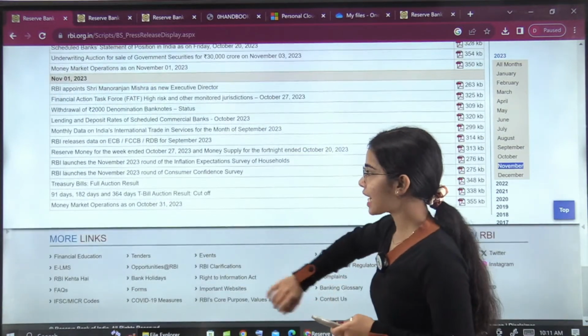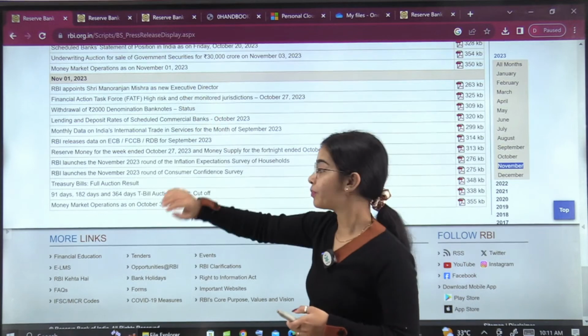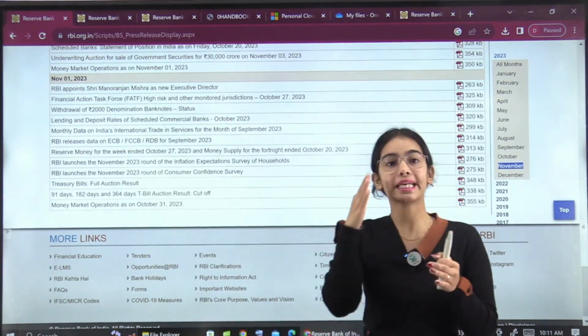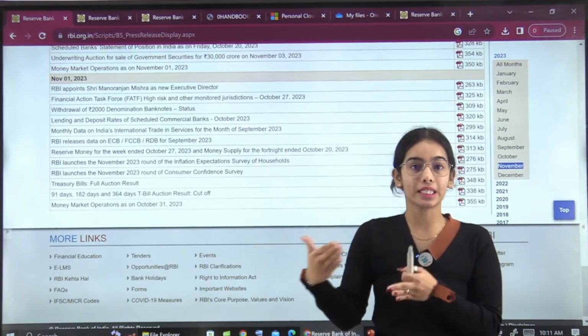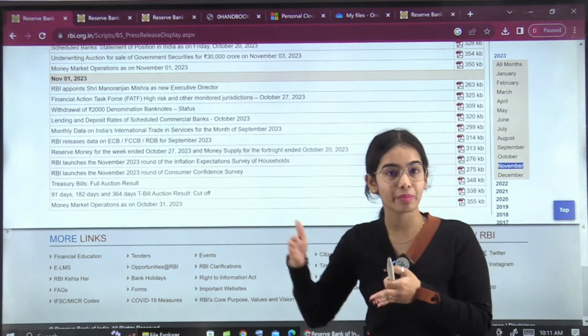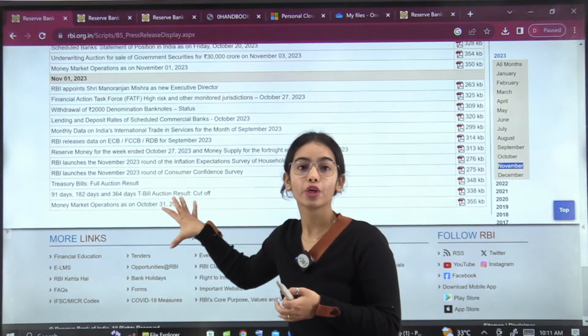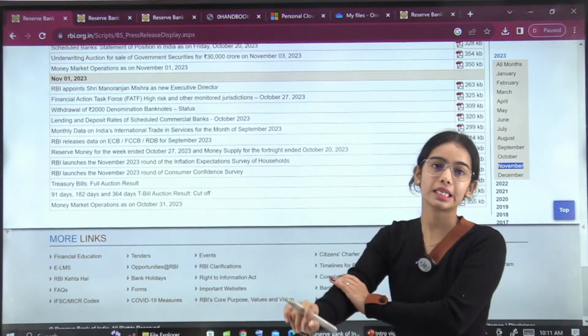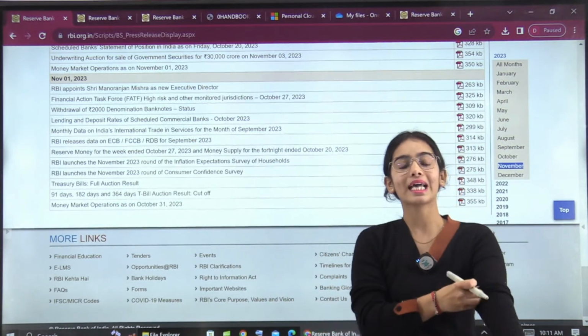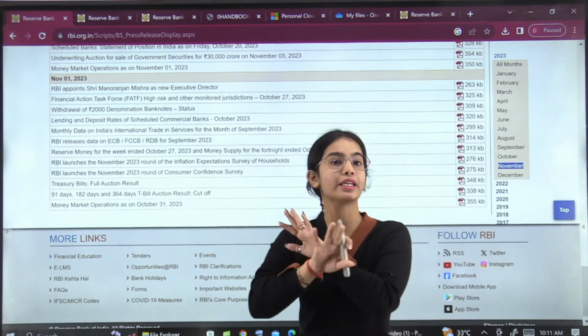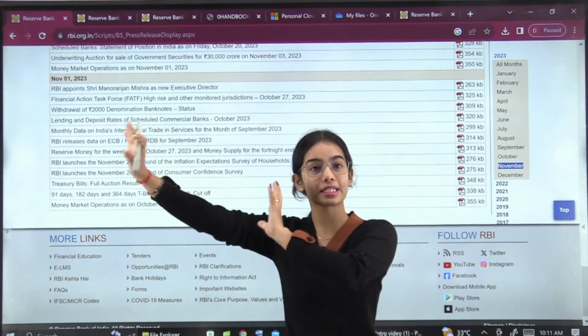Okay, so starting with November 1st, here you can see money market operations. It happens every day or every other day in the press release, or every month this notification is coming out. And I have told you that if it is coming every month, then it becomes irrelevant from the exam point of view.